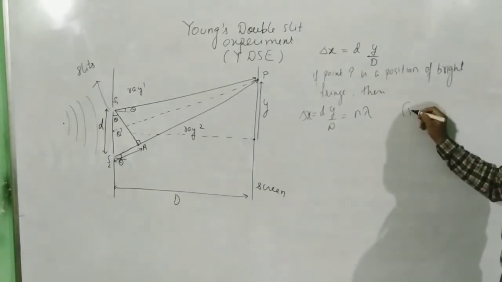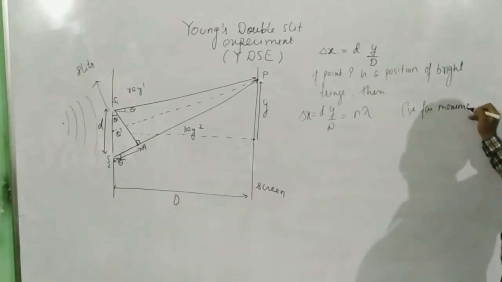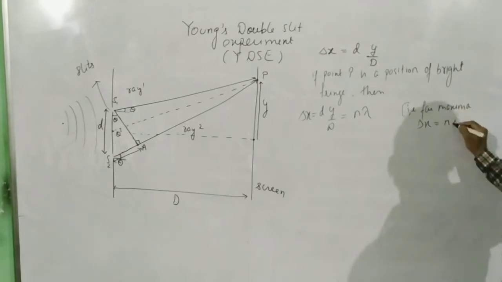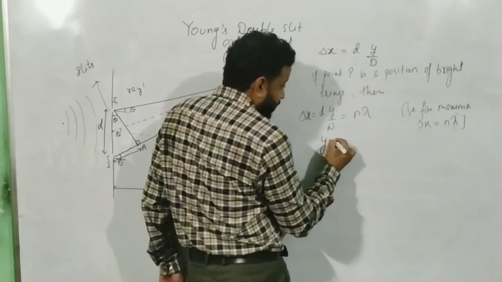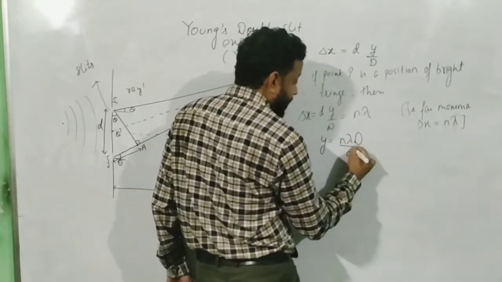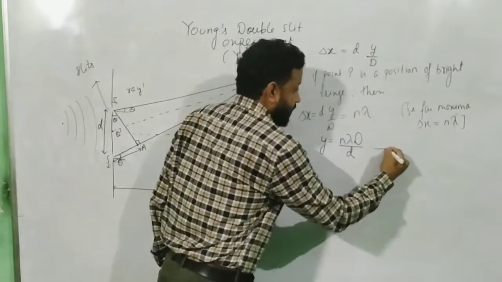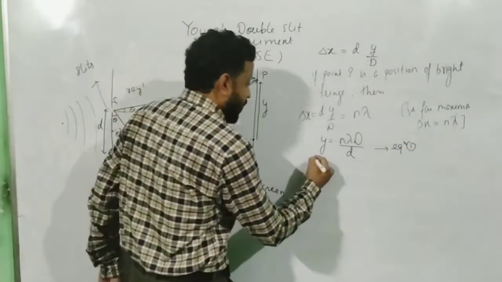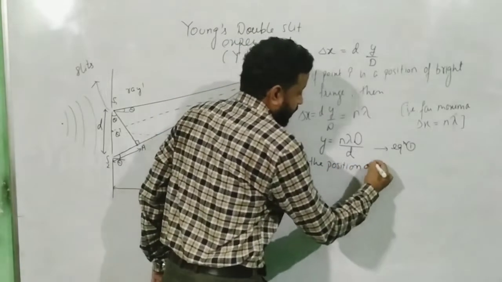That is for maxima, delta x must be equal to n times lambda. So I am using this condition. This gives me another formula, y equals n lambda D capital divided by small d, if you rearrange the terms over here. Let me call this equation 1. This gives the position of bright fringe.